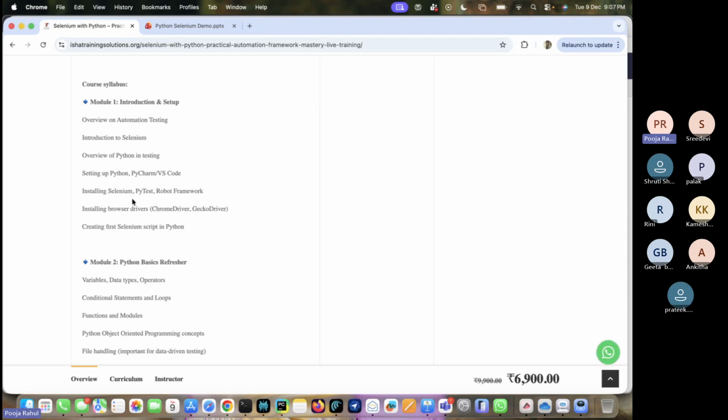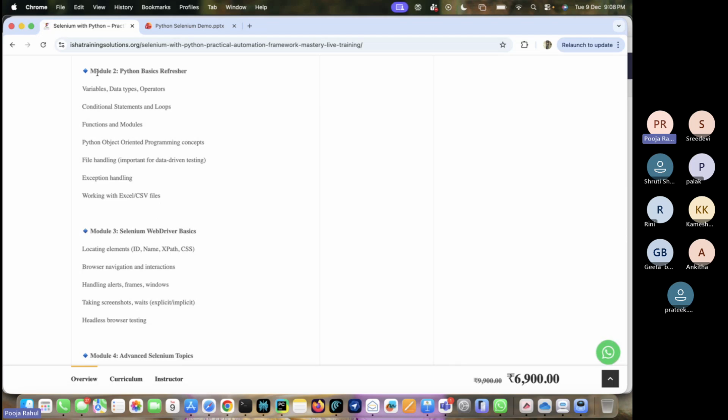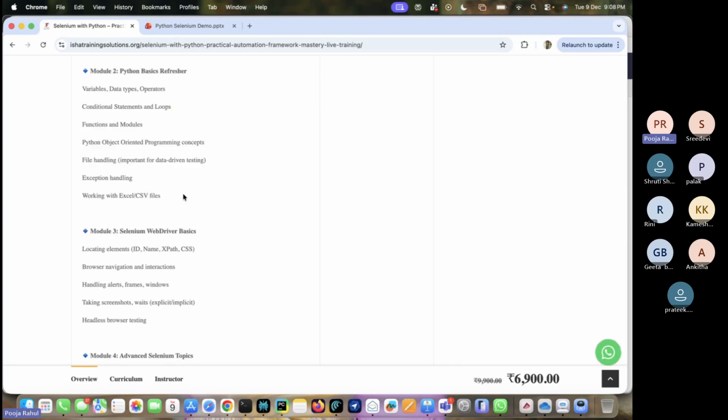Then whether we need to install Chrome driver or Gecko driver, or we can use it directly with the latest technology. Everything we are going to cover in this introduction and setup. After that, a Python basics refresher. Even people who don't have any prior coding knowledge or automation knowledge can easily cope with this module.